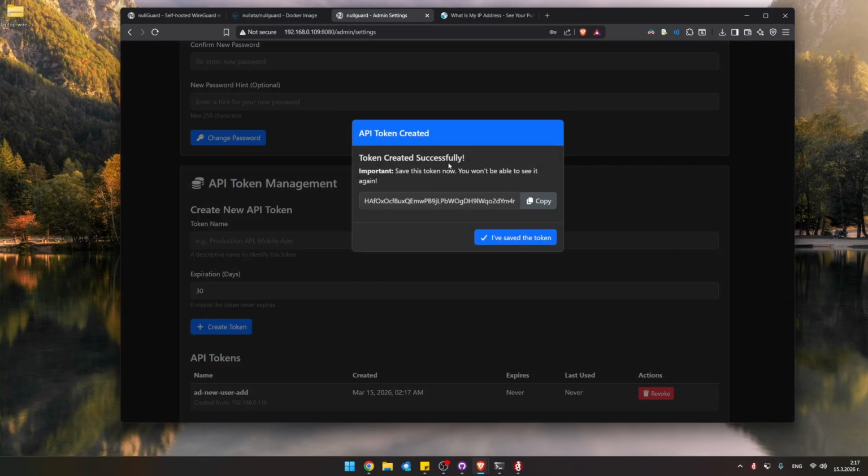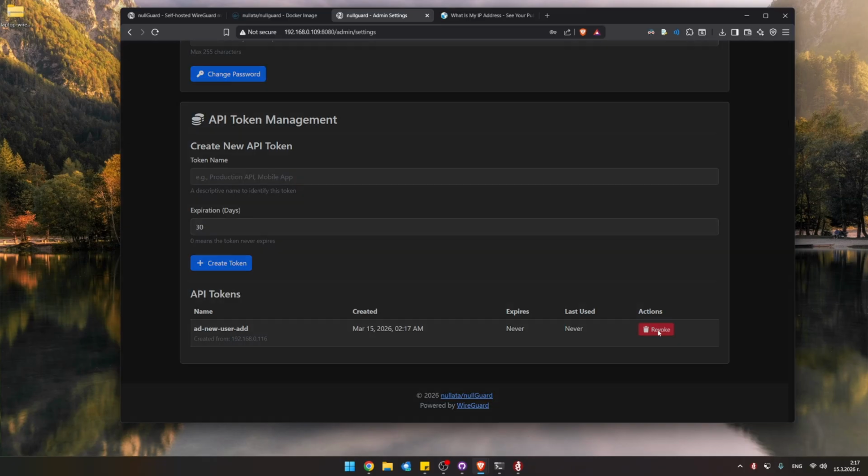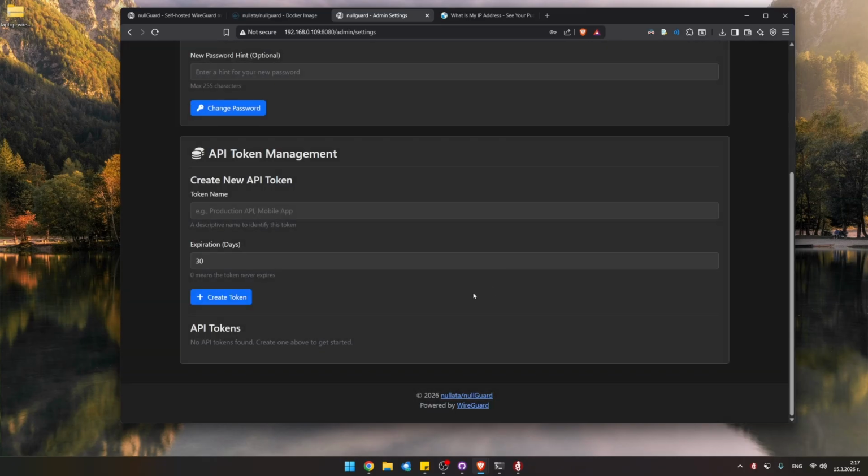Create the token. It's going to show us that token. We can copy it. Make sure you keep this safe, because it's not going to get shown to you anymore. I've copied the token, and it's going to tell you when it was last used, when it expires, and when it was created, and who created it also. You can also revoke it, and that pretty much deletes it straight away, and it's a hard delete too.